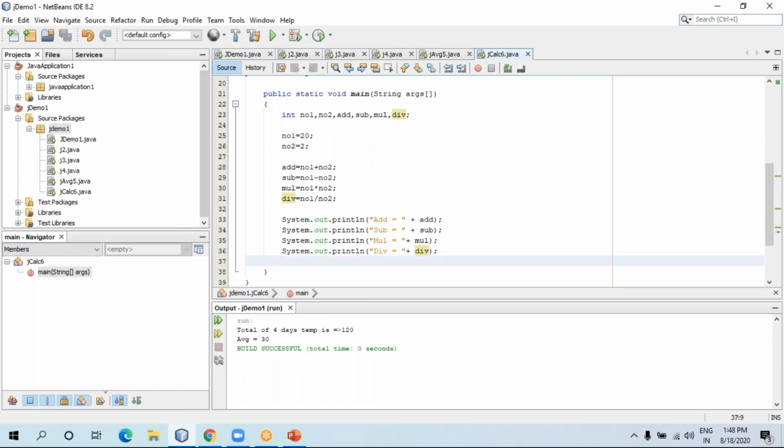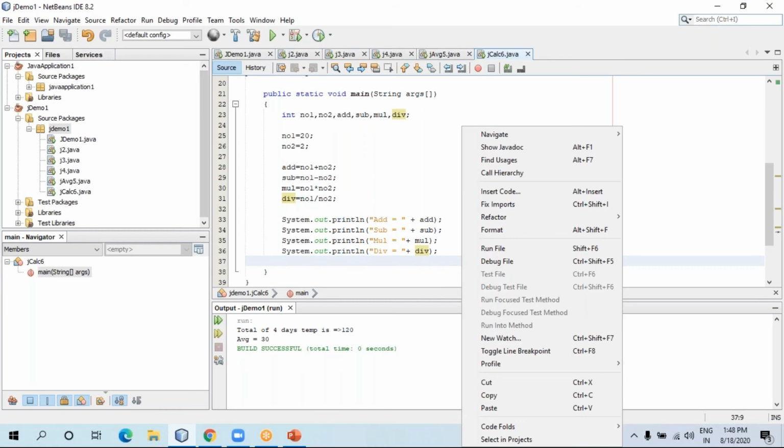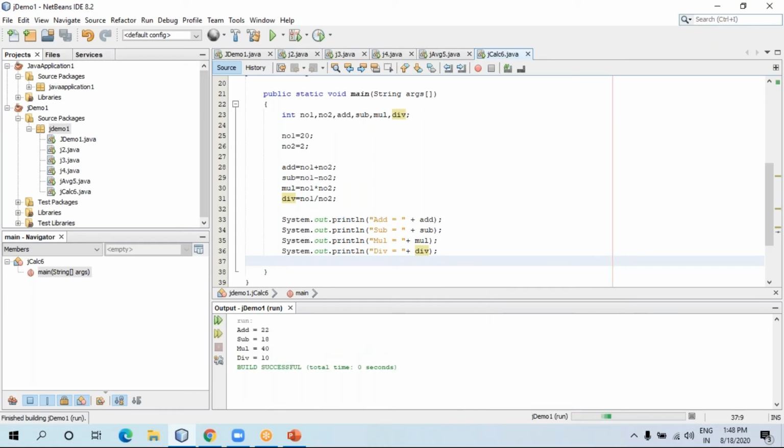Now let me run this code. Let me see how to run it again. Just right click and then run file. See, it is displaying the addition, subtraction, multiplication, division between two values.